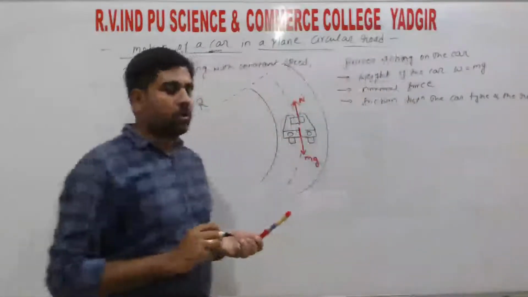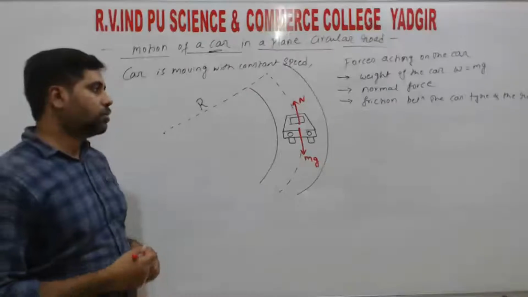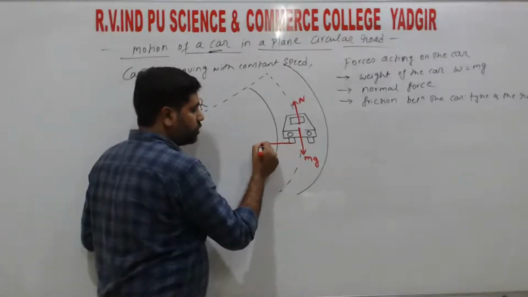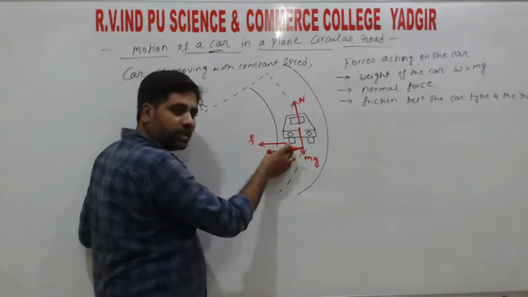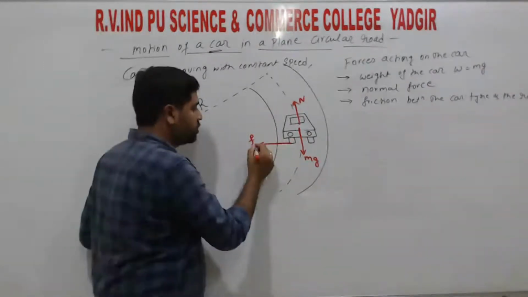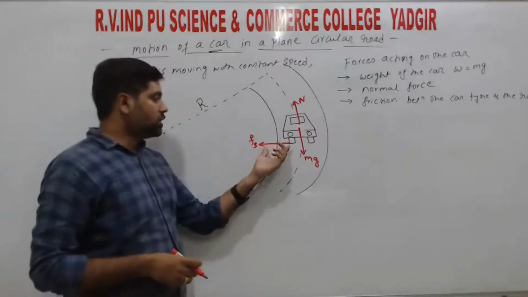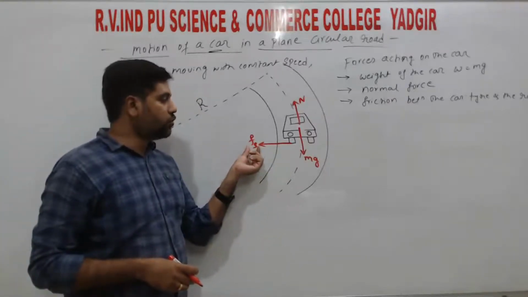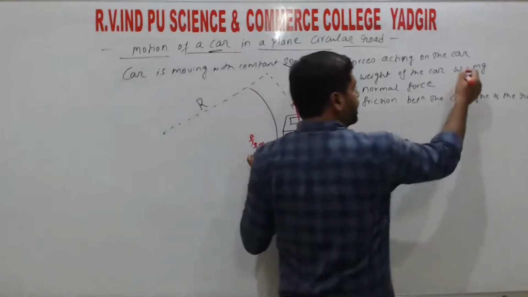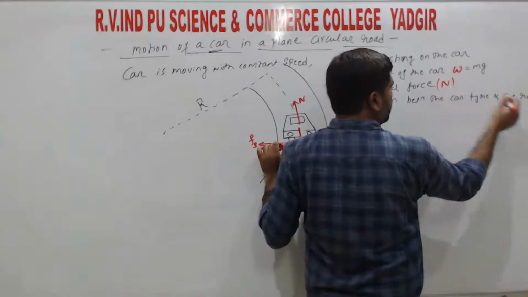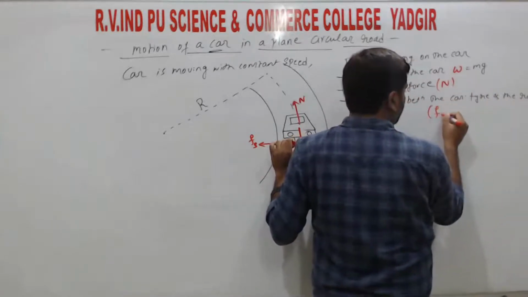Here the car tire and the road, so I will take friction in this direction. For explanation I will take it in a larger length. Fs represents the frictional force. So weight is W, this is N, and the friction is Fs.